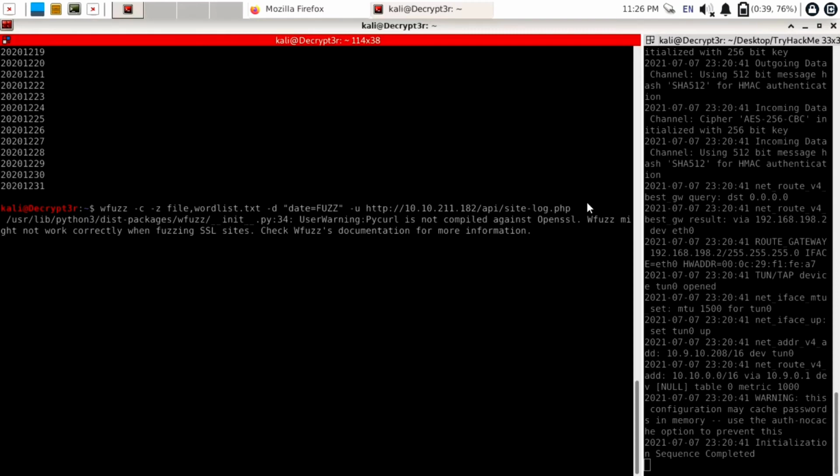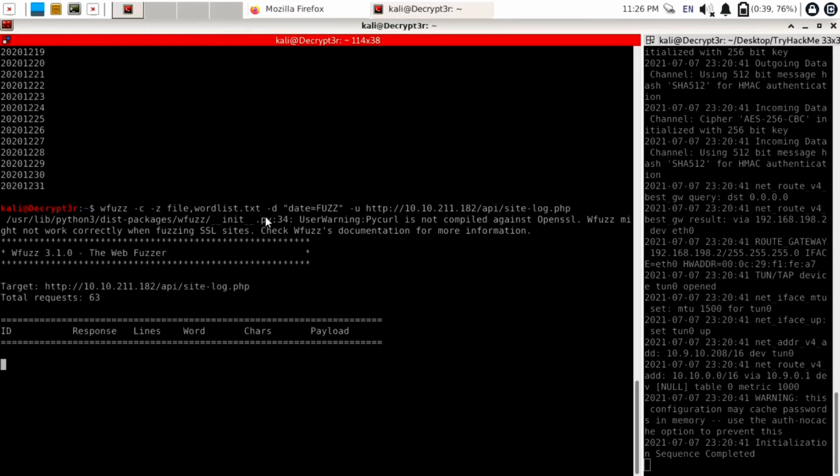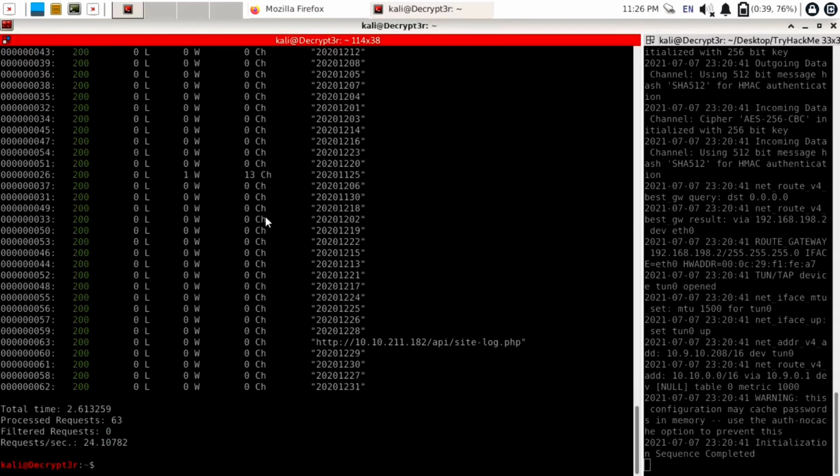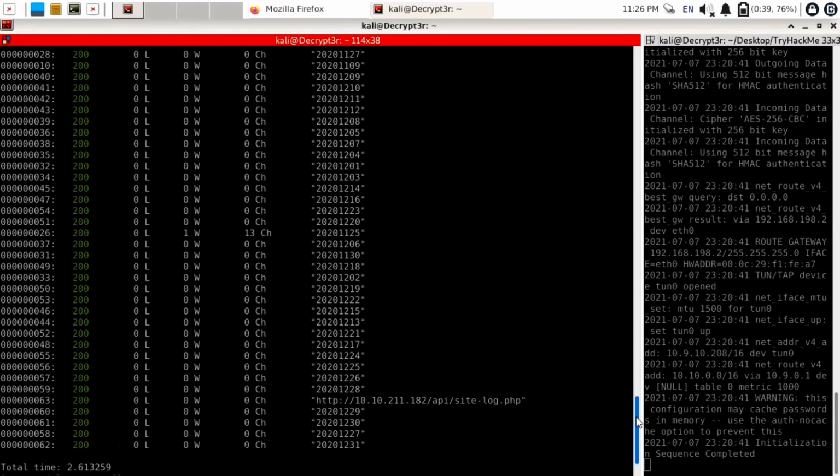Okay, it is showing me some error: Warning, PyCurl is not compiled against OpenSSL. wfuzz might not work correctly when fuzzing SSL sites. Check wfuzz documentation for information. Okay, our site doesn't have an SSL certificate, so it will not show us an error. So we have successfully fuzzed this.